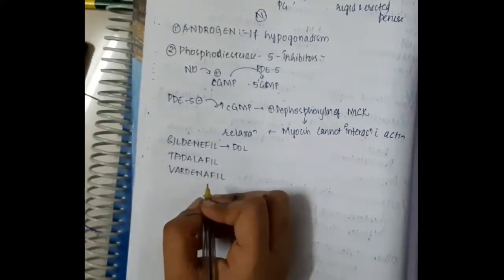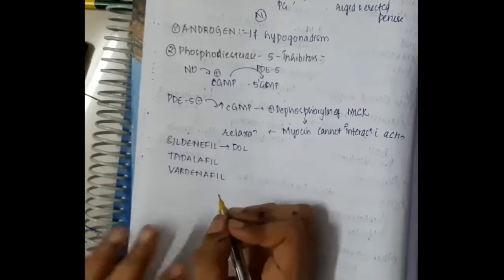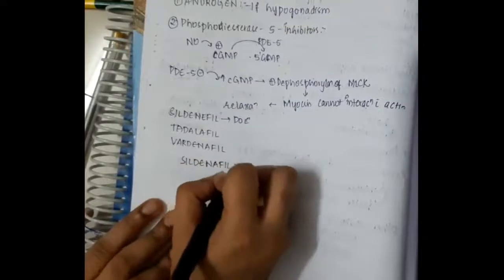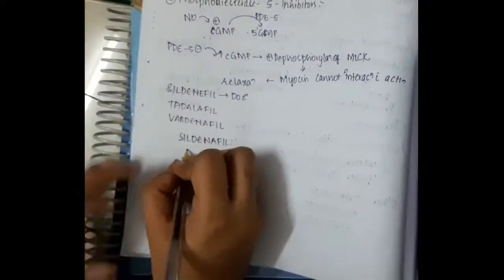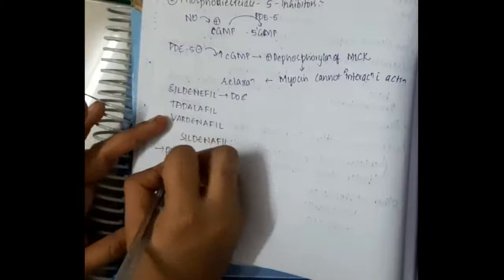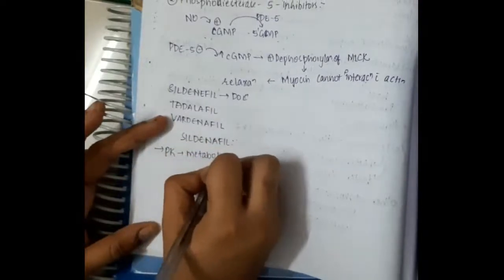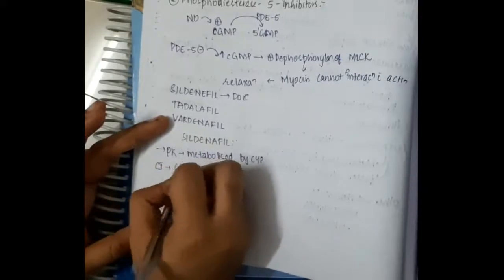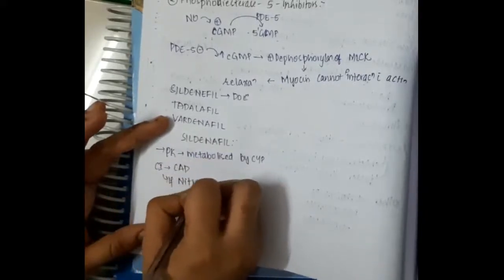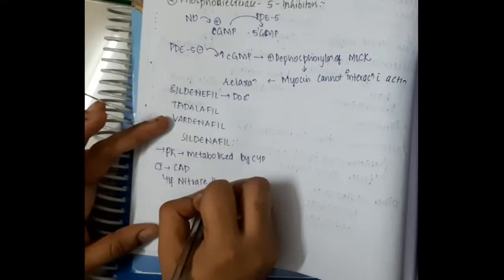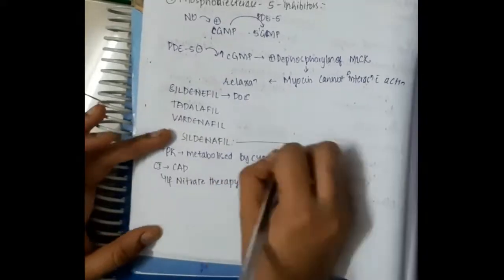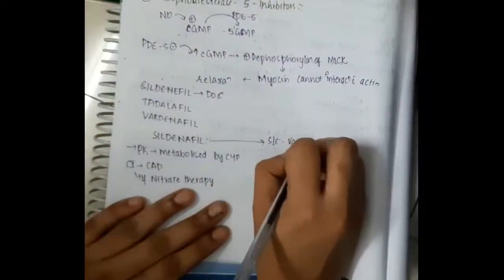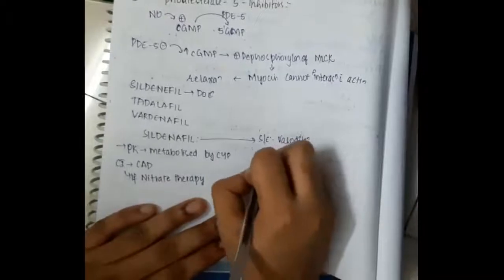Now, we will learn a few points about the important drug, sildenafil. First we will see the pharmacokinetics. Sildenafil is metabolized by CYP enzymes. It is contraindicated in two things: coronary artery disease and nitrate therapy. What are the side effects?